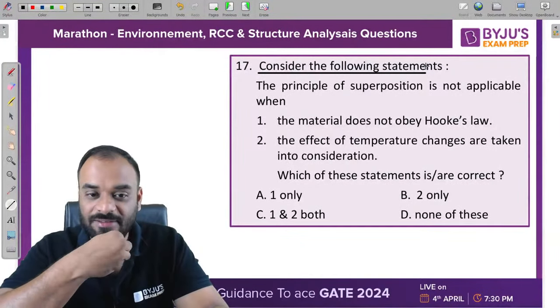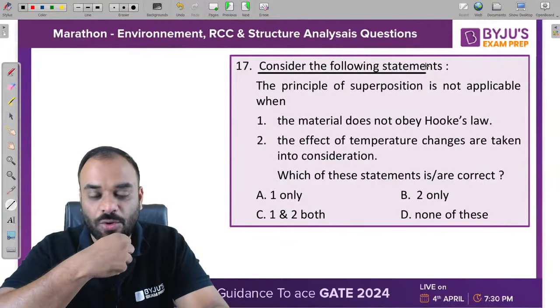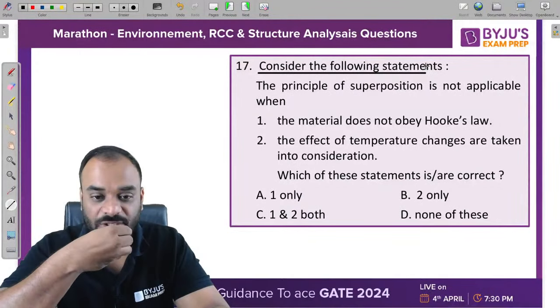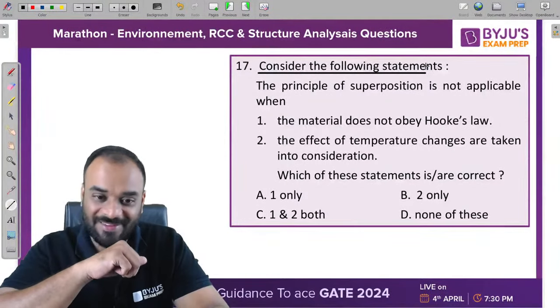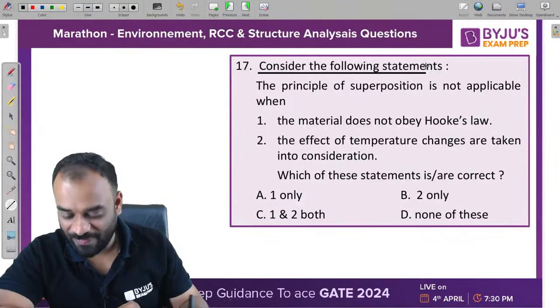Be careful. When the material does not obey Hooke's law and the effect of temperature changes are taken into consideration. Guys, be very careful. A.